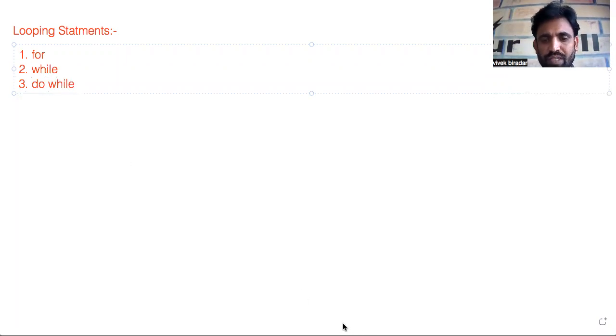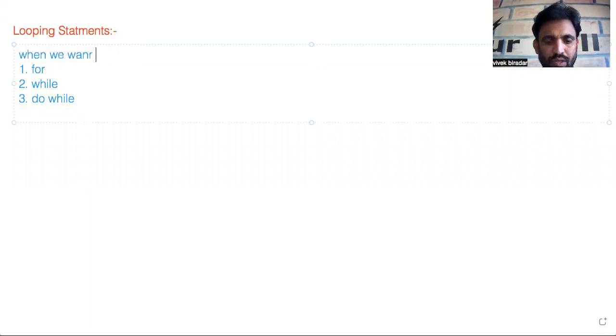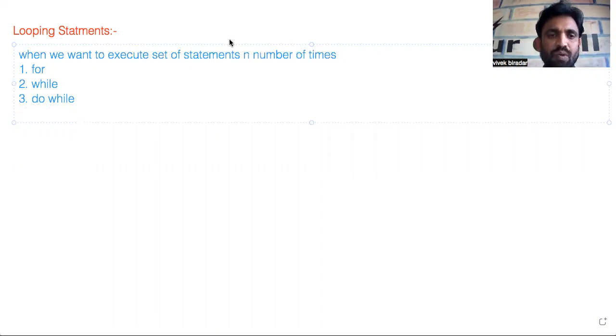We use looping statements whenever we want to execute a set of statements for n number of times. So coming to looping statements, we have for, while, and do while. When should I use while, for, and do while? When I know the number of repetitions, then we go for for. When I don't know the number of repetitions, then we go for while and do while.